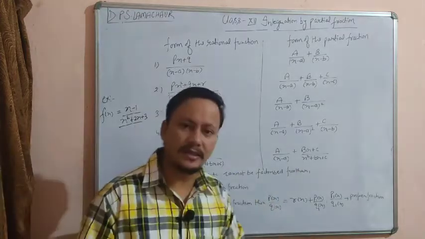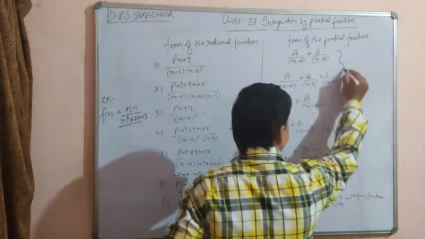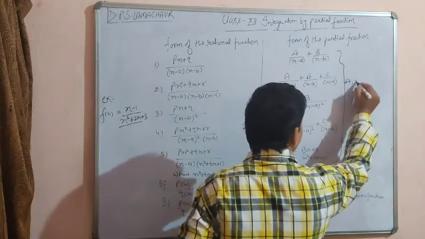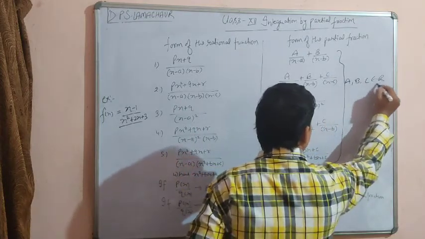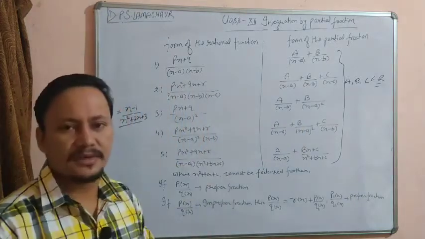Here A, B and C belong to R. These can be any real numbers, or you can say scalar terms.